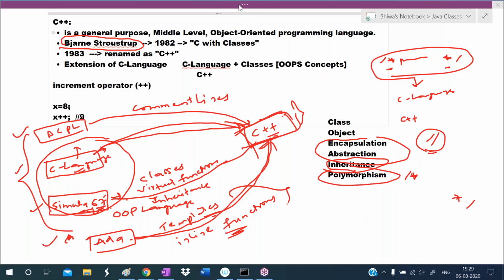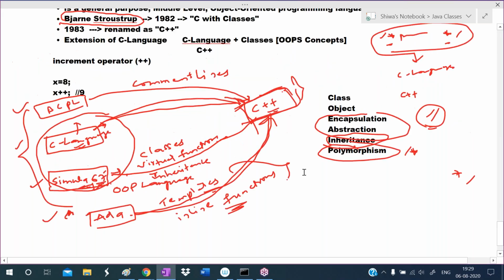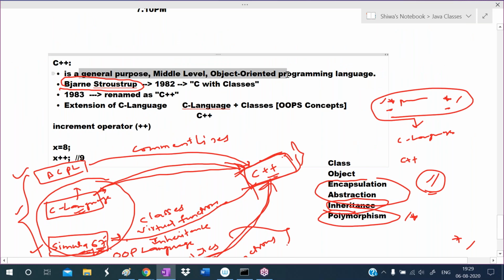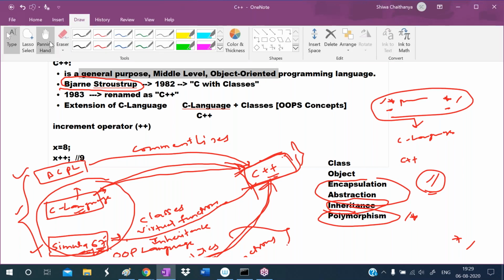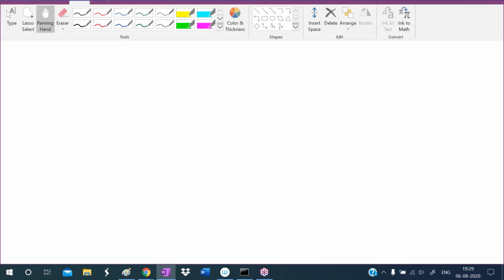Now see what the features are. These terms, general purpose, middle level, object oriented, I will cover in the features. Now observe what the features of C++ are. I'm writing the list here: features of C++.